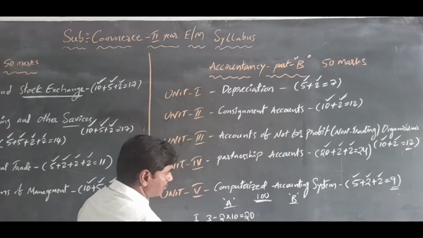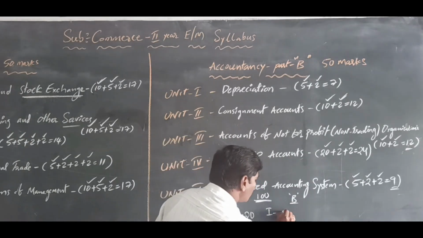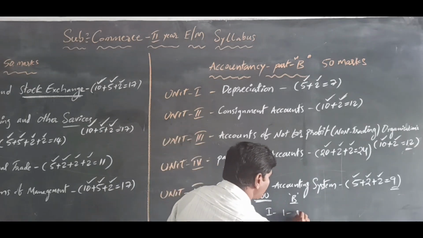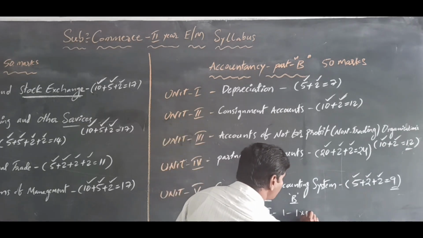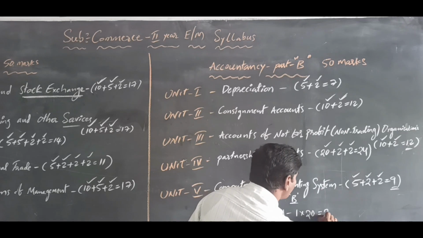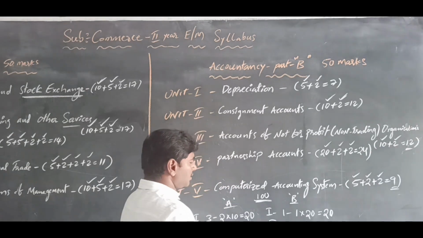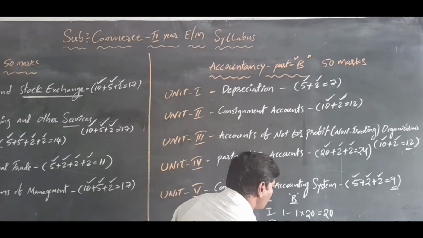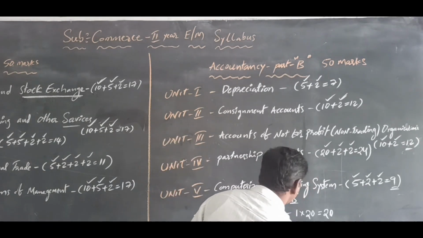And in part B also, the first bit is only one long problem. You write only one problem, no choice. The problem is 20 marks, so 20 marks. And the second bit has 2 questions and you write only one problem. One problem is 10 marks, so 1 ten is 10 marks.